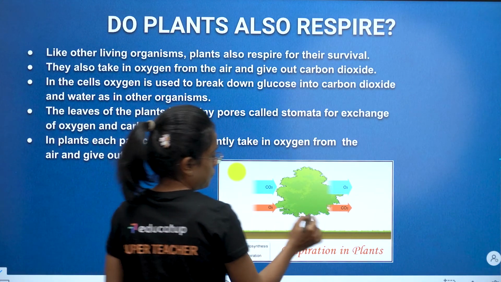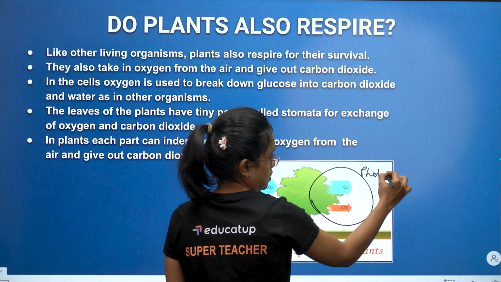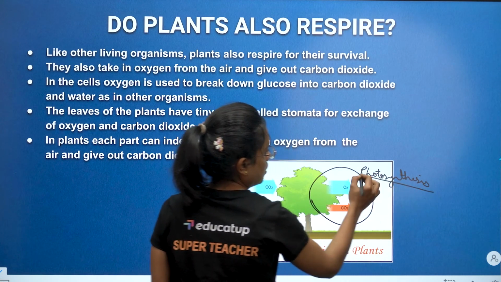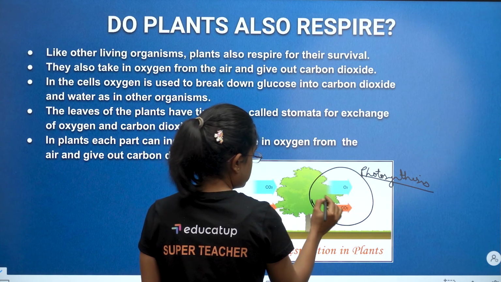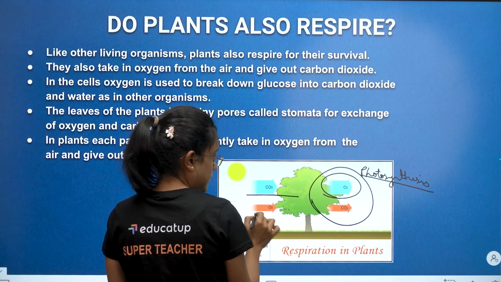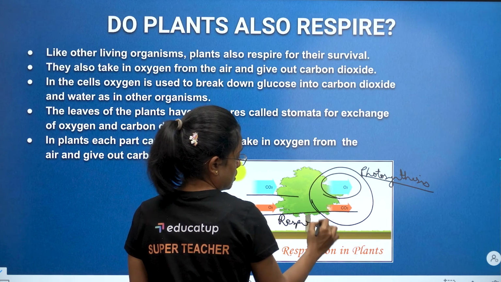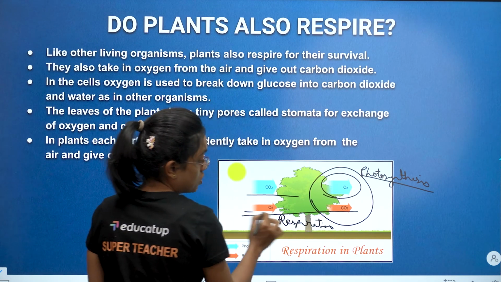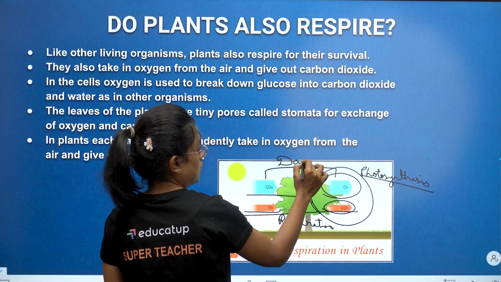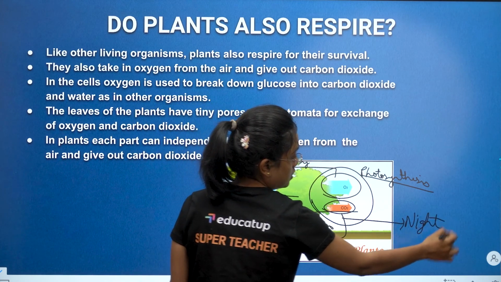See, this is the case of photosynthesis. Okay, what happens? Carbon dioxide is given in, oxygen is given out. In the next one, which is this case, is of respiration. In this, oxygen is given in and carbon dioxide is given out. This happens during day, this happens during night, or basically when there is no sunlight, in the evening also.